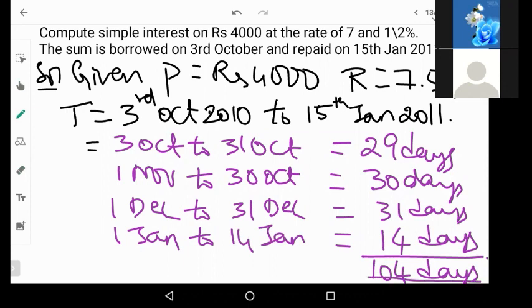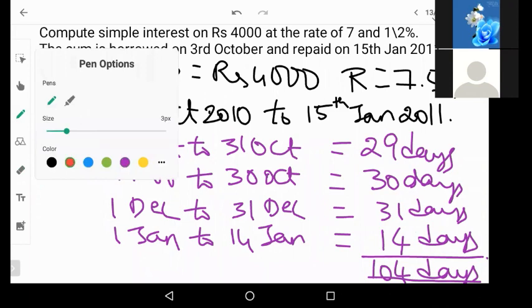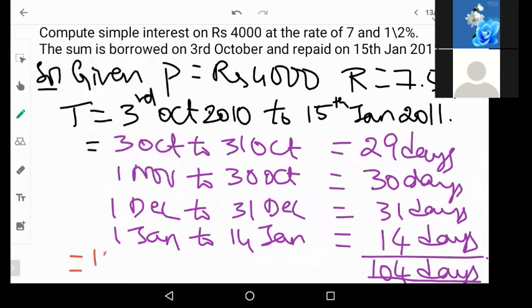And how many days are there in a year? 104 divided by 365. This will be the calculation for the time. We are converting everything into year. Please don't convert anything into days or the months back. From months and days, convert it into year.